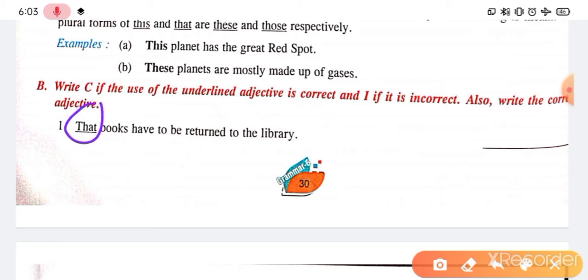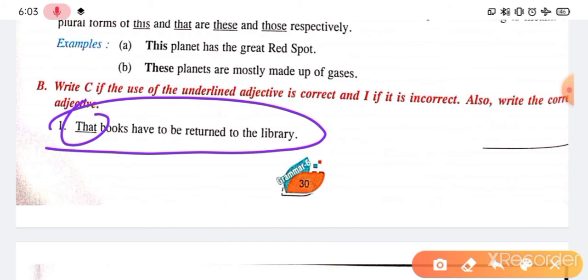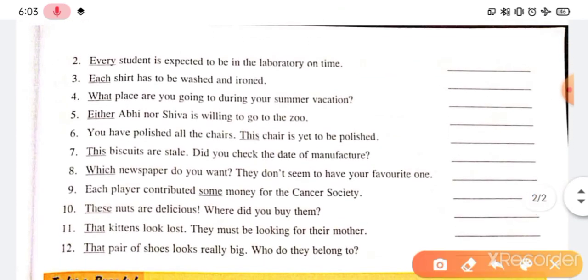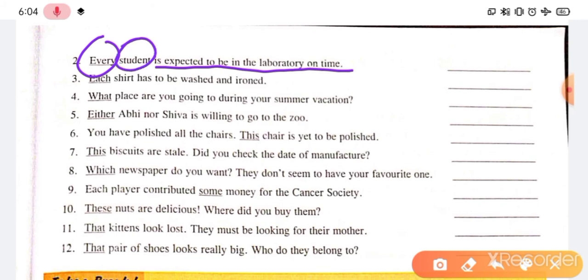So the first sentence you can see here: "That books have to be returned to the library." What do you find? Is that correct or incorrect? Guys, that is singular, books are plural, so it is wrong. Instead of that, we have to write those. So this is the right answer. Let's see the next one. "Every student is expected to be in the laboratory on time." Every is a singular word, and the noun student is singular, so this is matched. There is no error, so correct.